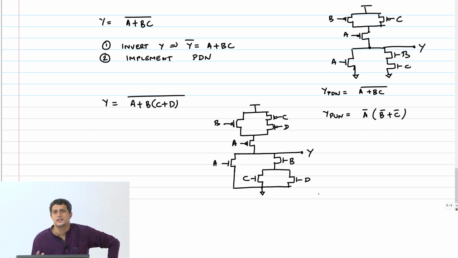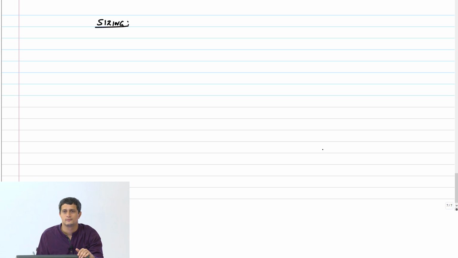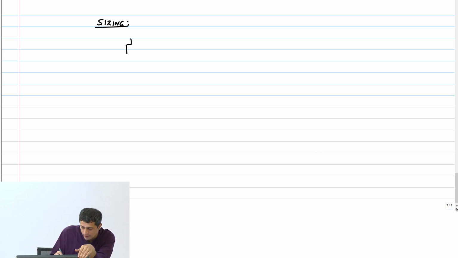So with this systematic method you can construct any arbitrary Boolean function. Whether it will be efficient or not, we have to see later. But you can construct any static CMOS logic in this manner. So now let's move on to the question of sizing. We said that when we had a CMOS inverter, we said that the W, right?